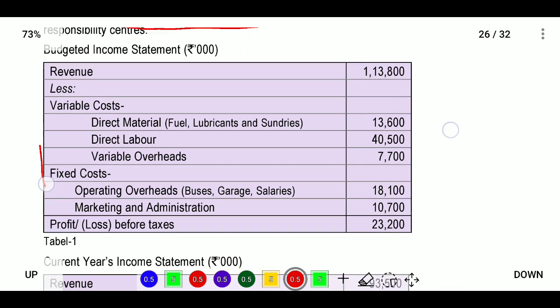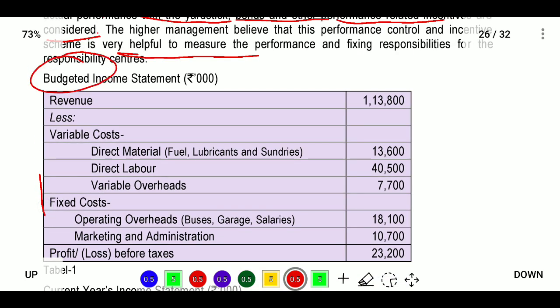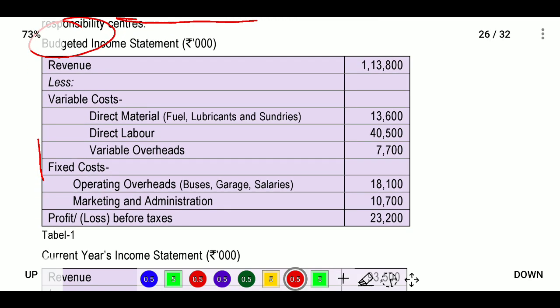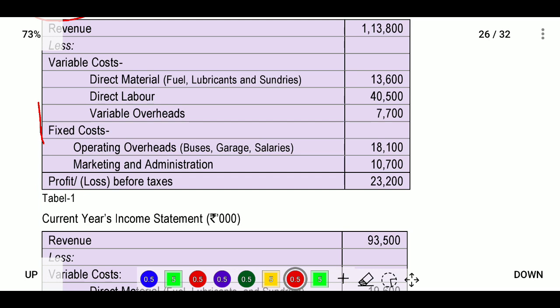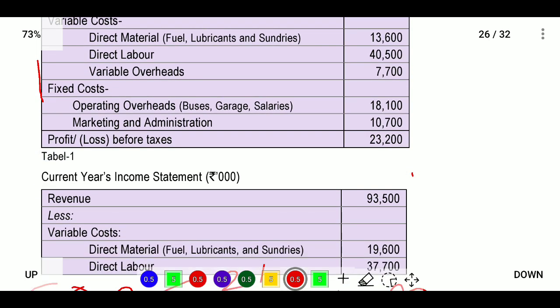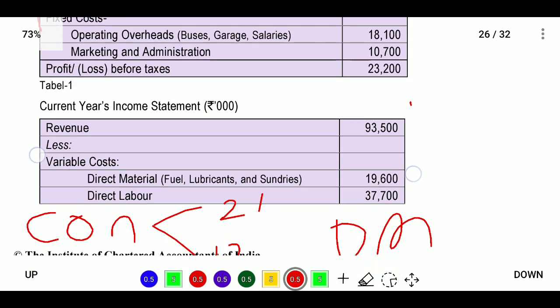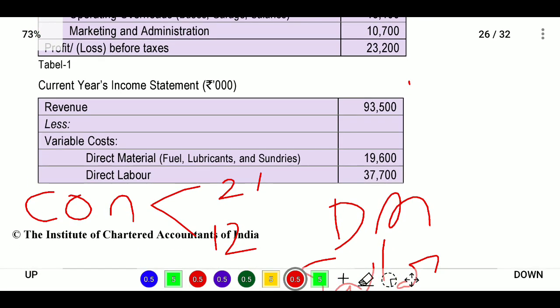This is the budget scheme which is accepted by all persons, and if they reach this budget they will get the incentive schemes, so all accepted that. Next, less variable cost: direct material they provided 13,600, then direct labor, variable overhead and fixed cost, operating overhead, marketing, administration, and profit or loss.